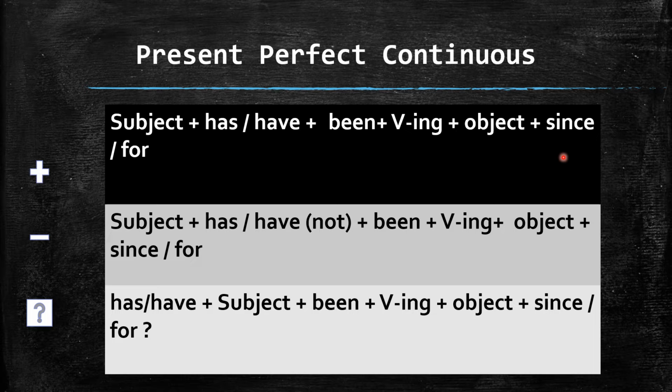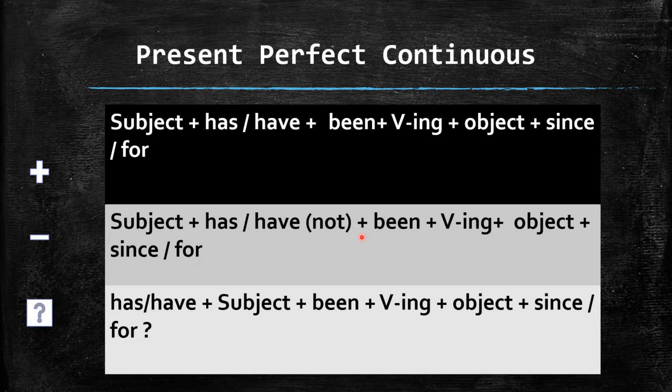This is not difficult at all. If you focus on the rules of that, then you can easily keep this thing in your mind. The next is the formation of the negative form. We know that negative means to give the answer in the no. So here is the formation: subject plus has or have and not plus been.